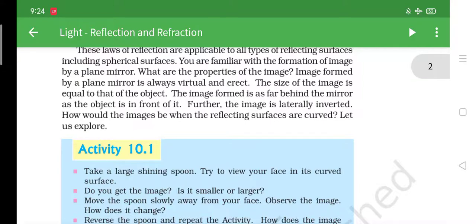So whatever distance you are from the mirror, you will see the same distance inside the mirror.